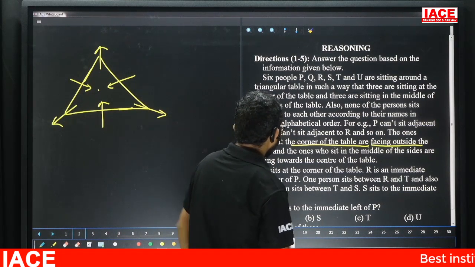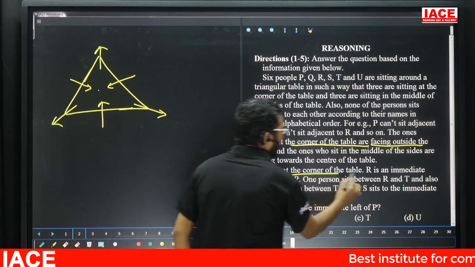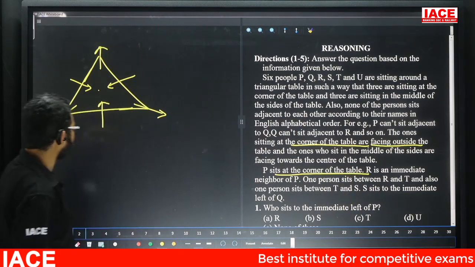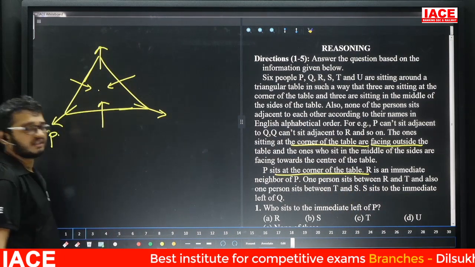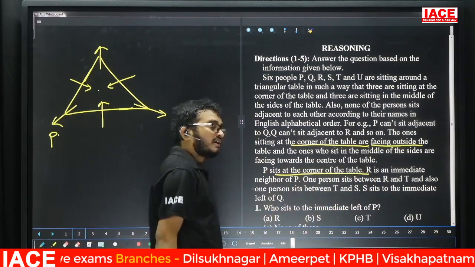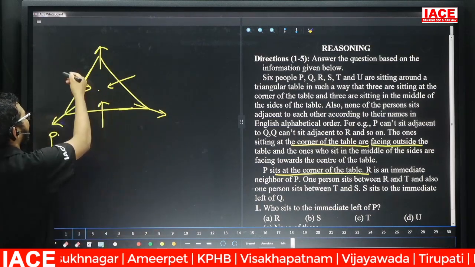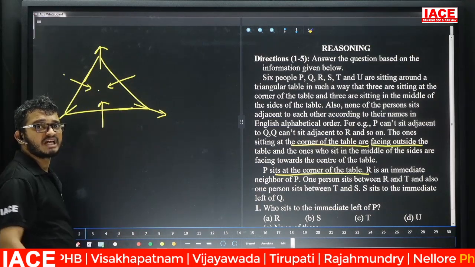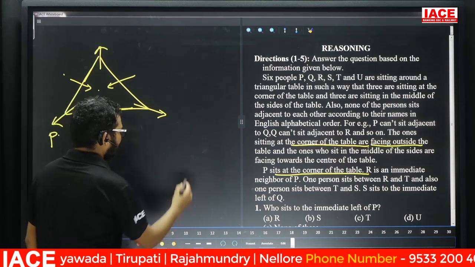They mention that P is at the corner of the table. Next, R is an immediate neighbor of P. That means for R there is a chance on one side, and a chance on the other side as well. That means there are two possibilities.